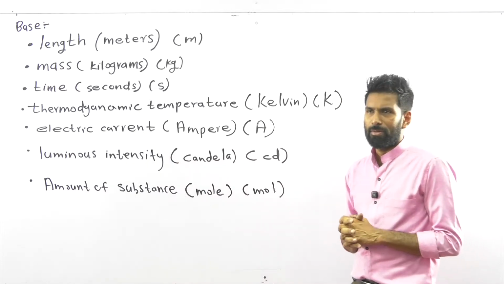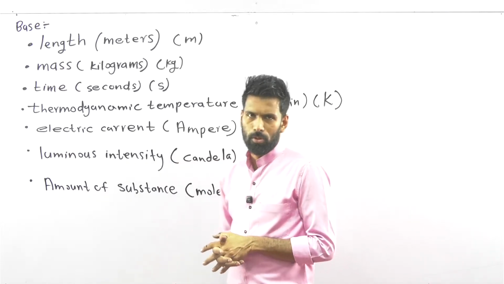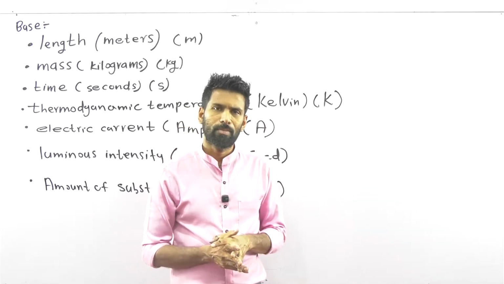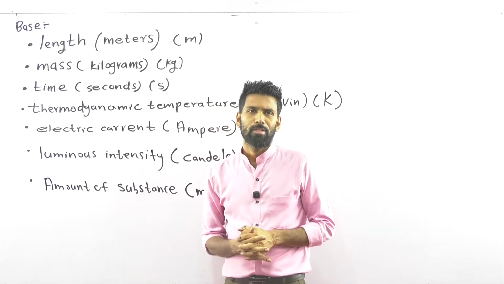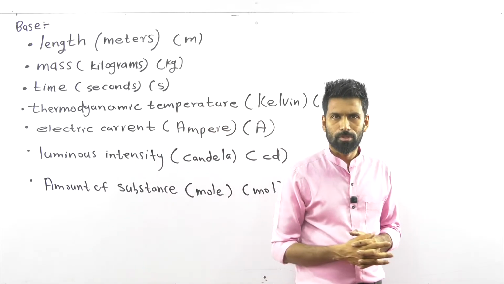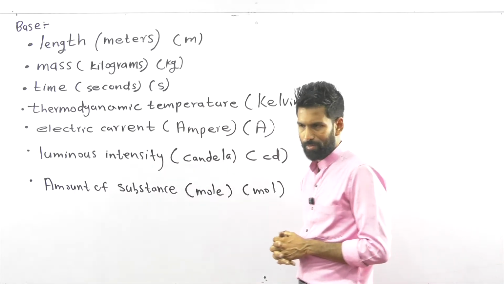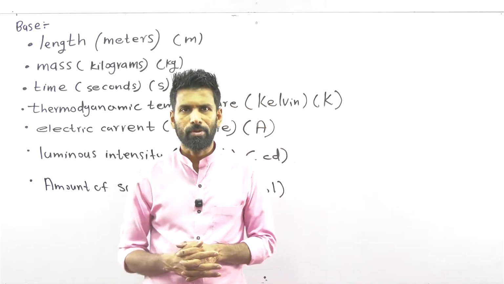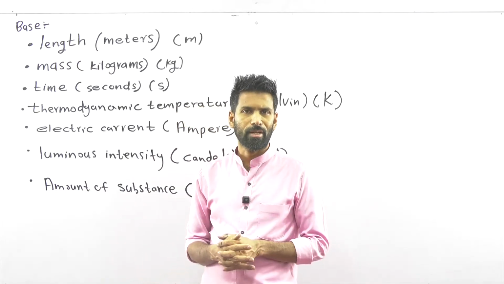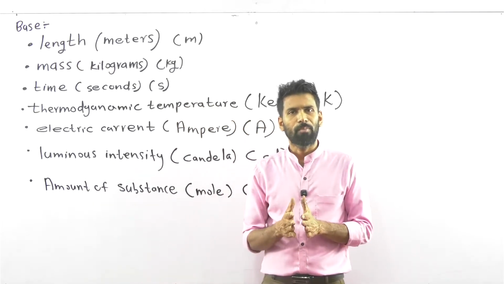In our newly introduced topic, it's about the latest unit system that we use to measure physical quantities, our SI unit system. Inside this SI unit system, as it's a very sophisticated one, there are many subcategories.